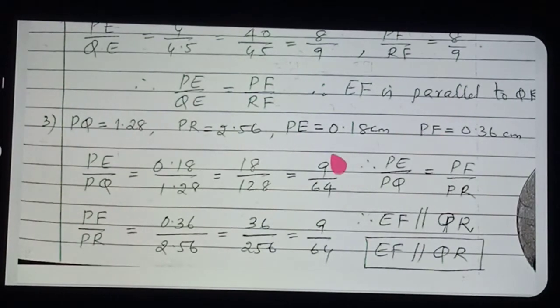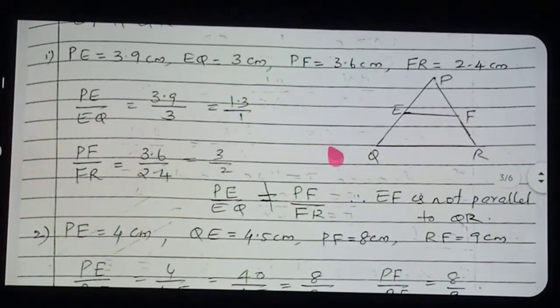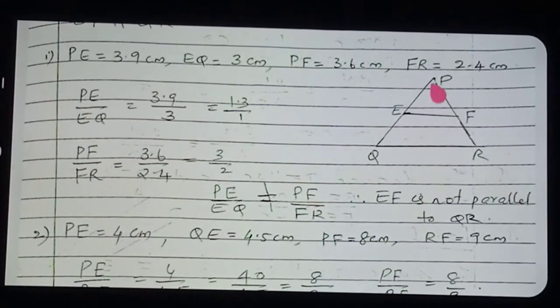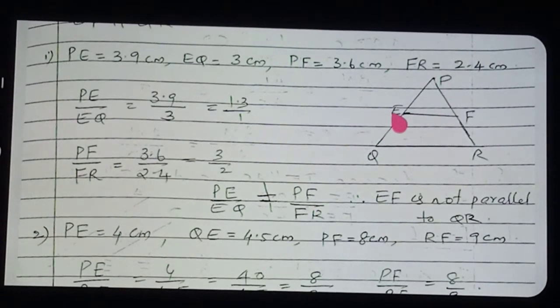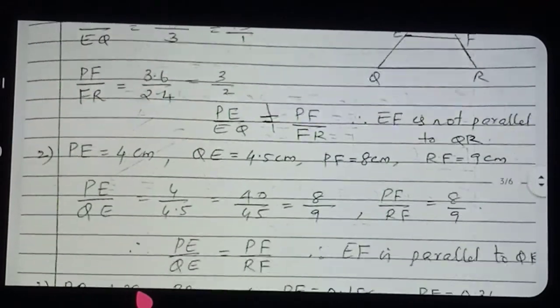So we can see how to take the ratio. See the diagram. Find PE by PQ and find PF by PR. Okay. So we have studied a total of 4 formulas. Any one of the formulas only needs to be satisfied. Okay. So PE is already given in the question and PQ given in the question. PF given in the question and PR given. So take those ratios.